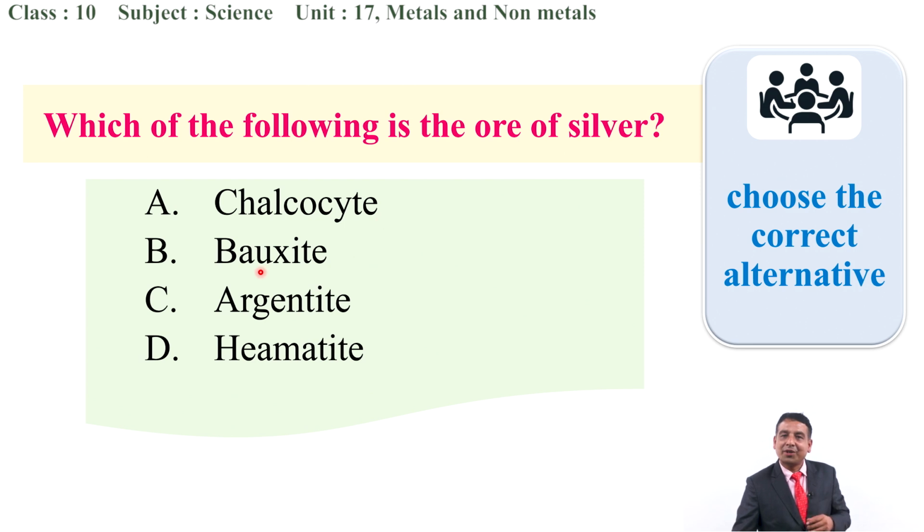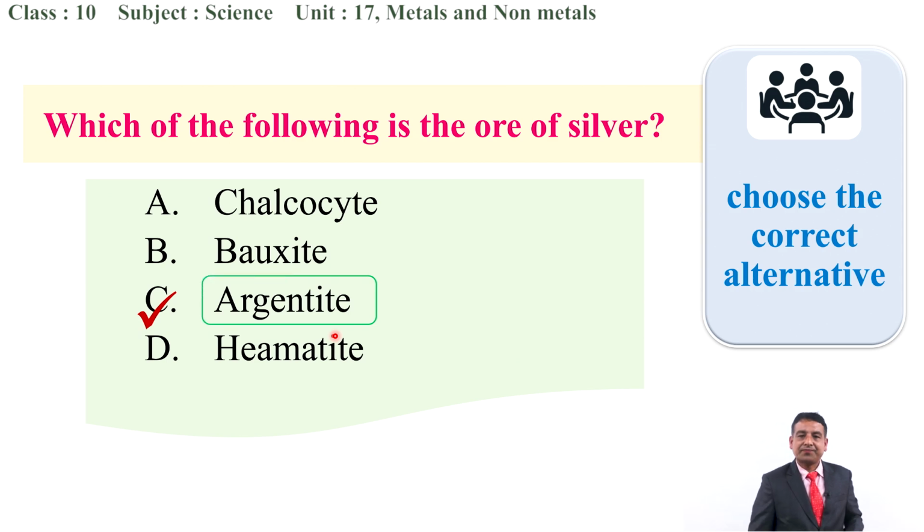No. Bauxite? This is of copper. Bauxite is of aluminum. Argentite. Okay, it is the ore of silver. Hematite, through which we can obtain iron. So which one is the correct answer? Okay. C is the correct answer.